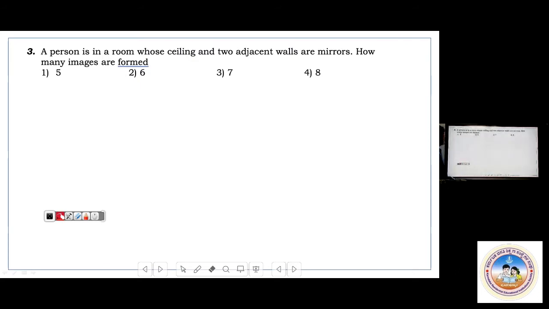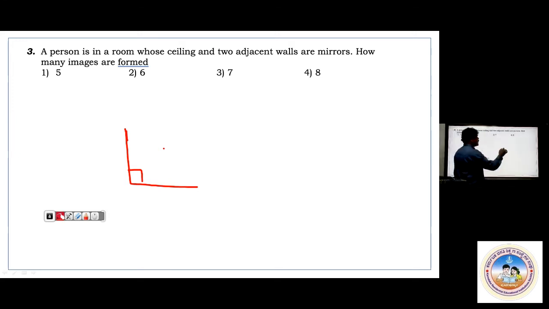A person is in a room whose ceiling and two adjacent walls are mirrors. How many images are formed? Quite important one. You see here, in any room, let me say a ceiling is mirror and two adjacent walls are mirrors. These two adjacent walls are mirrors, and as well as ceiling is also a mirror. In such a case, if I take one object, first observe these two. These are at 90 degree. If I take this as the object, how many number of images are observed means 3 images.